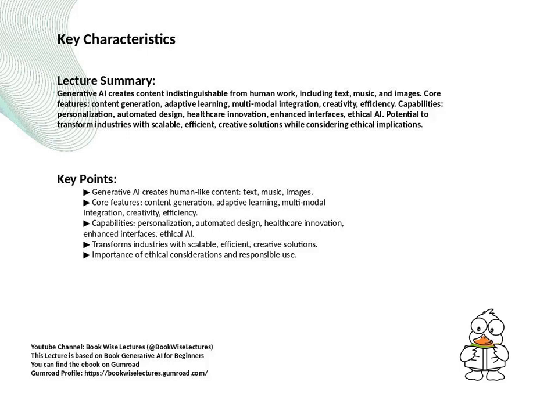Let's start with content generation, which lies at the heart of generative AI. Unlike traditional AI, which focuses on recognizing patterns or predicting outputs, generative AI creates new content. This includes generating text, such as stories or articles, music, visual art, and more. The key here is that the generated content is often novel and sometimes indistinguishable from human-created work.